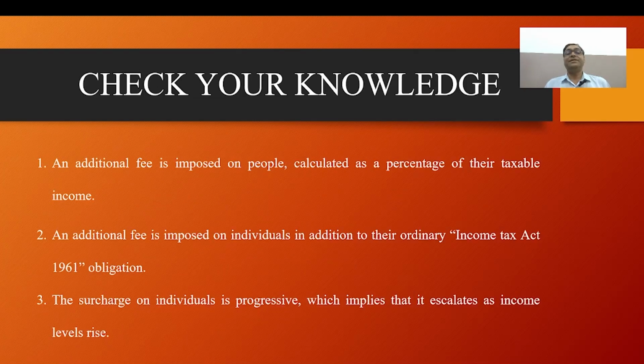Now we will check the knowledge. Here are five questions. The first question: an additional fee is imposed on people calculated as a percentage of their taxable income. Out of five questions, we will check the knowledge on the basis of true or false answers.